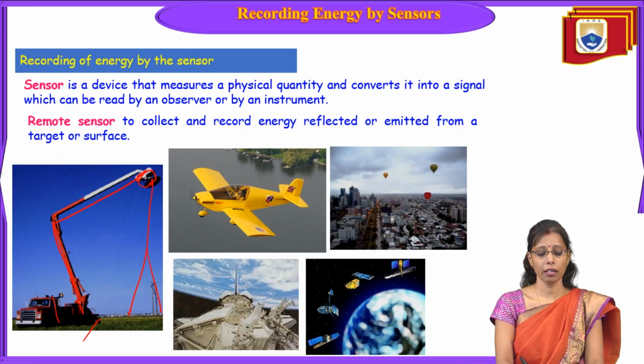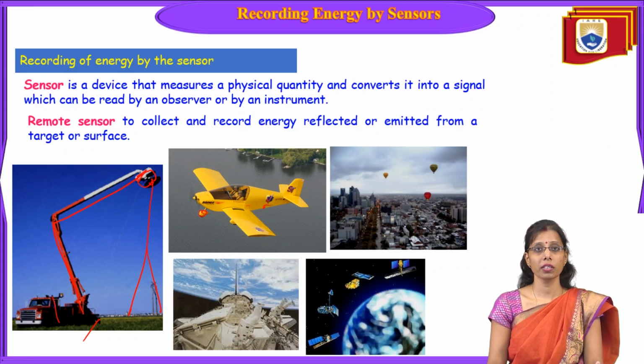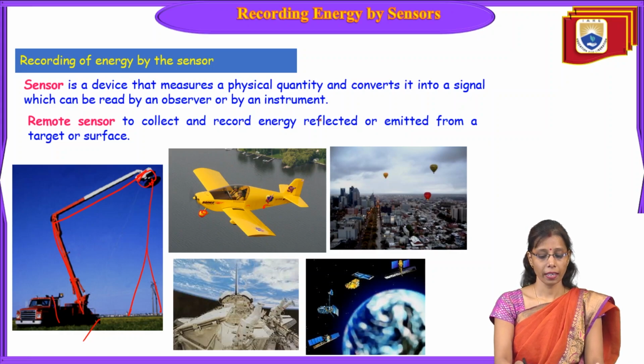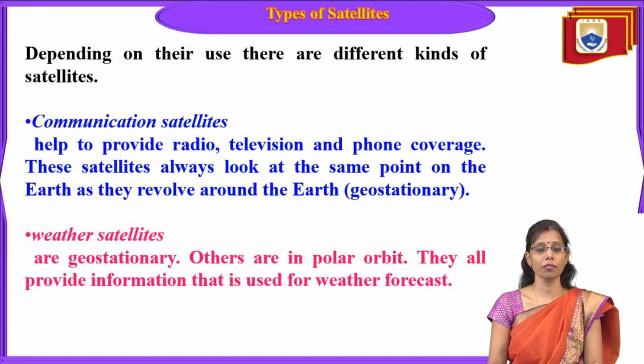Now we have an aeroplane here. It will have a camera fixed to it, and it will capture the information. The sensor is a device that measures a physical quantity and converts it into a signal which can be read by the observer or by an instrument. So remote sensor is used to collect and record energy reflected or emitted from a target or a surface.